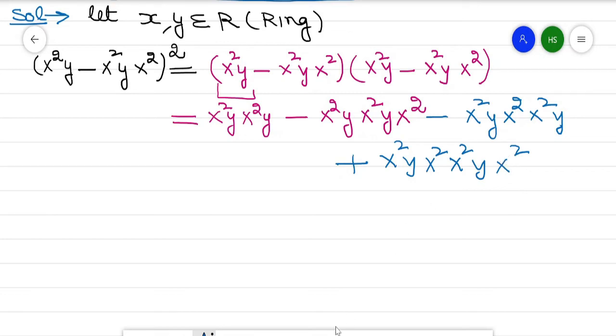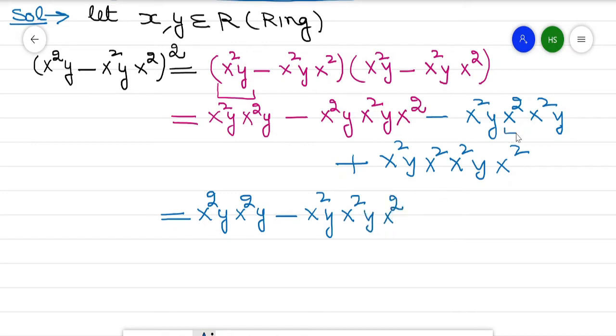Now to apply the distributive property, look at this first term very carefully: x²y minus, now the next term, this is a different term, x²y² into x². Here x² will be converted into x⁴.